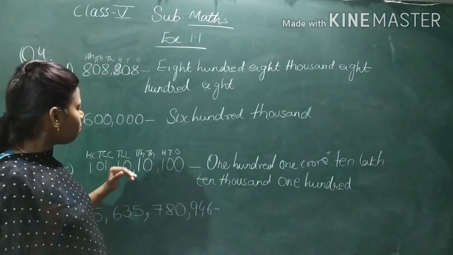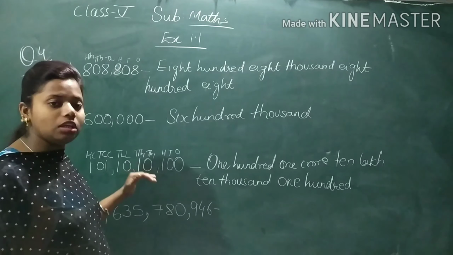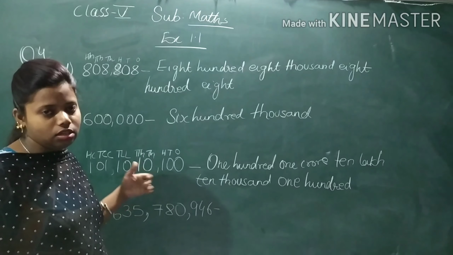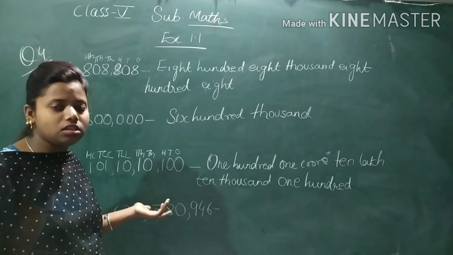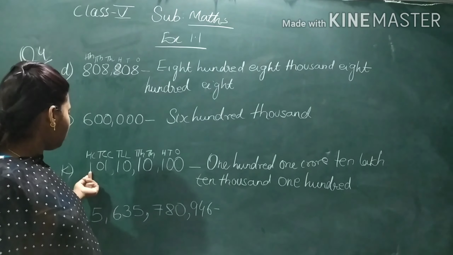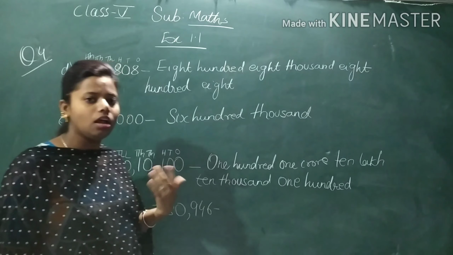Okay. So by observing the commas, you have to see within which period it belongs, in which system it is, whether it is in the Indian system or in the international system. By seeing the commas, we have seen it was after 3, 3, then after 2, 2 and 3. That means it is in the Indian system. That is why we have written in the Indian system. This 1 is in which place? In the 100 crores place. That is why we have written 100, 1 crore.